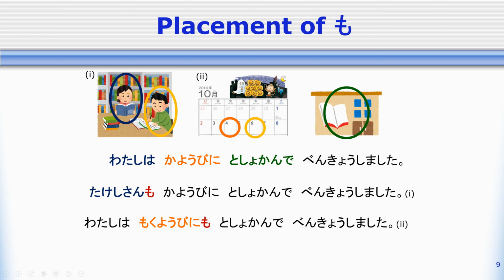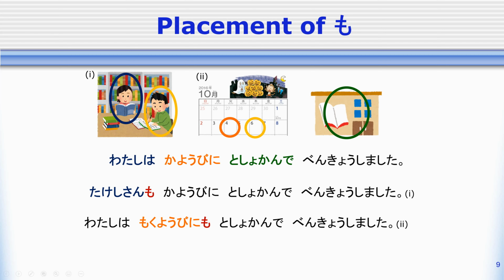私は、私は、those are the same in both sentences. So none of those are places where I can add the particle も. But 火曜日に、木曜日に、these are two things that are different, on Tuesday and on Thursday. So I want to add the particle も after 木曜日に.